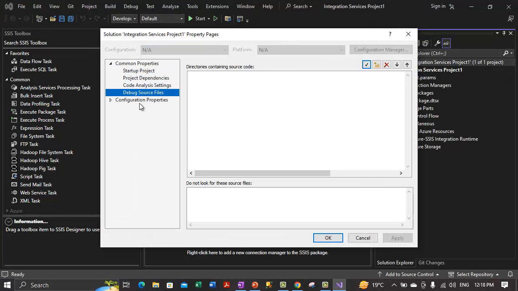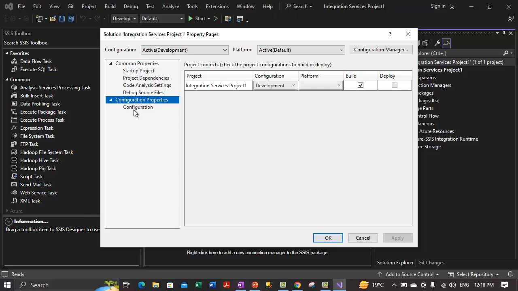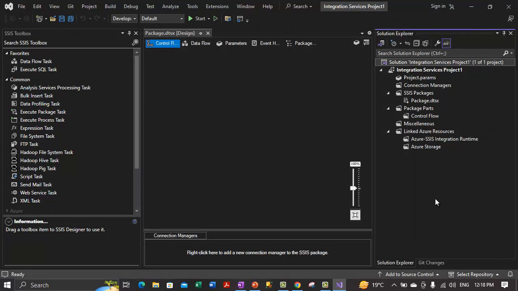Properties, project dependencies. So here are the configuration properties. You can check it through here as well. But yeah, files are not visible at the moment. And what is this first pattern? So let's forget about the files right now.